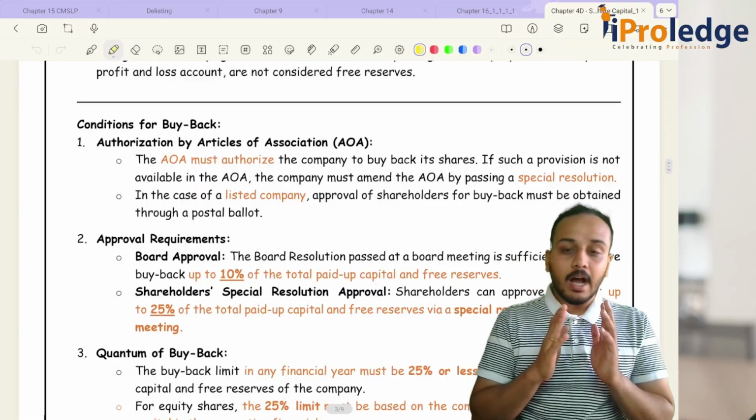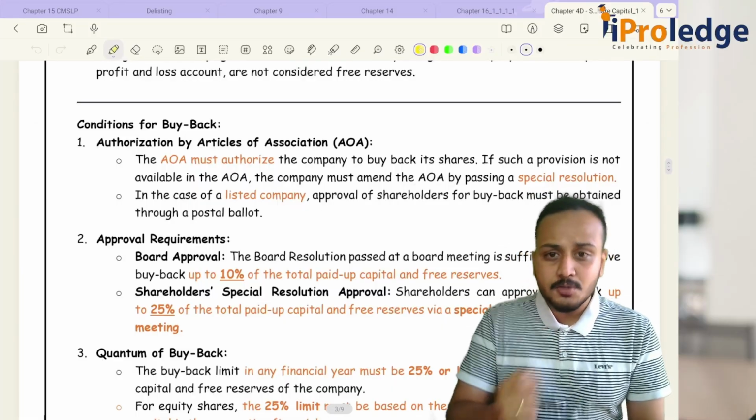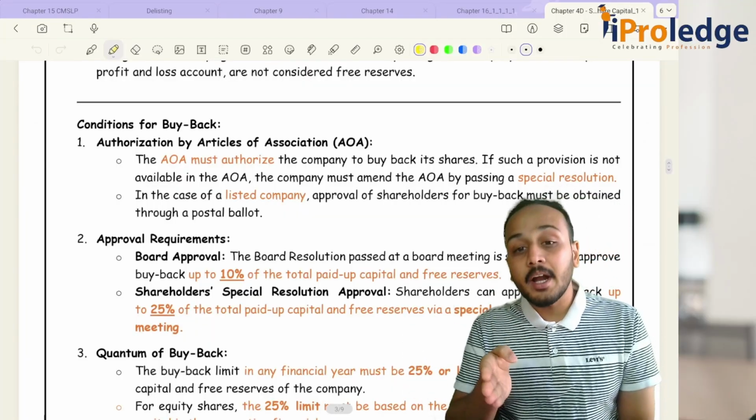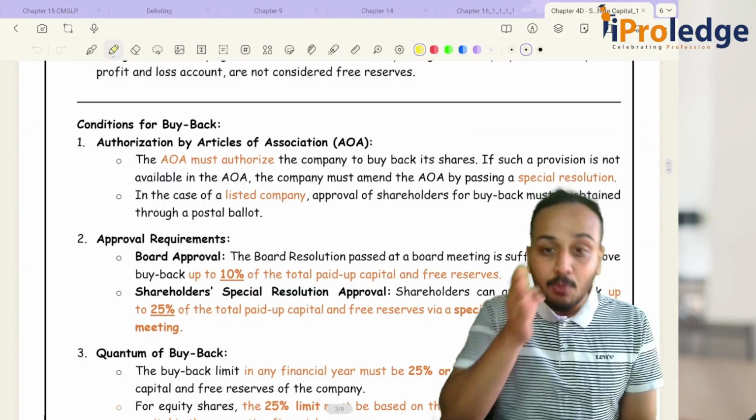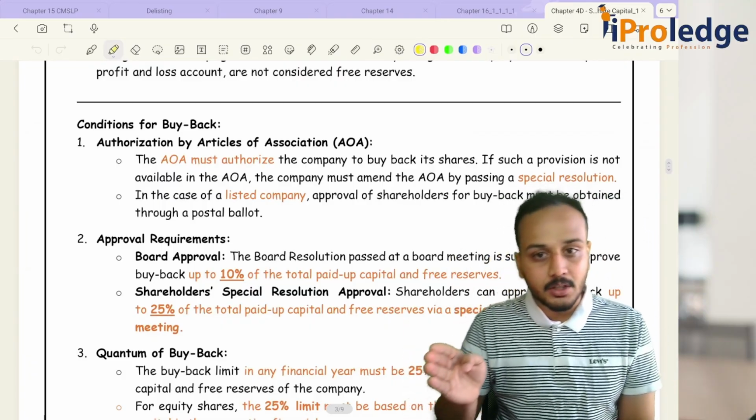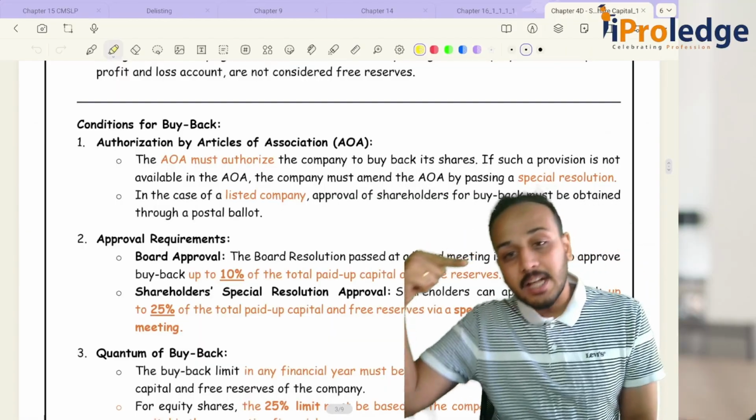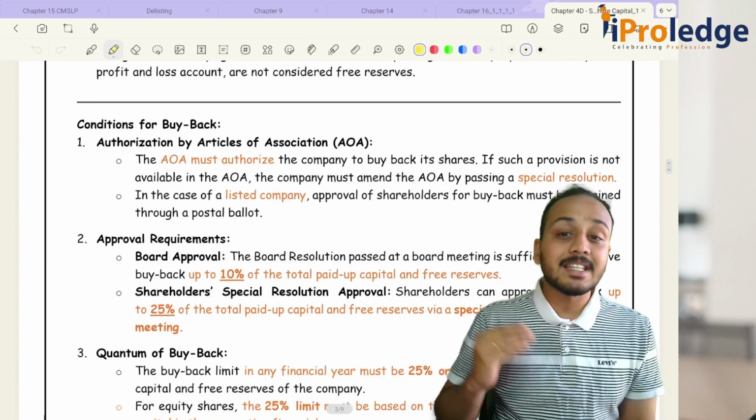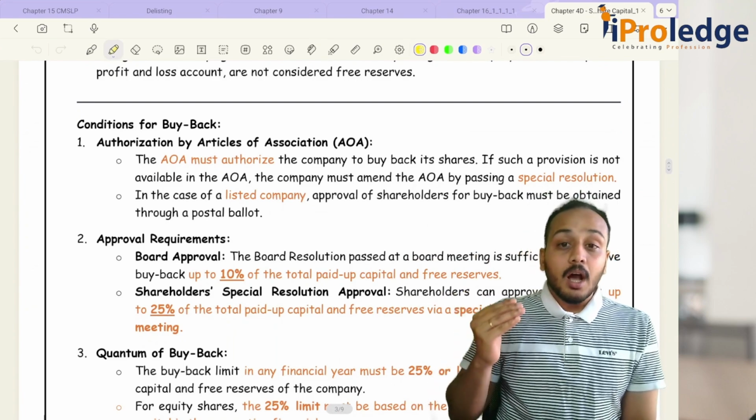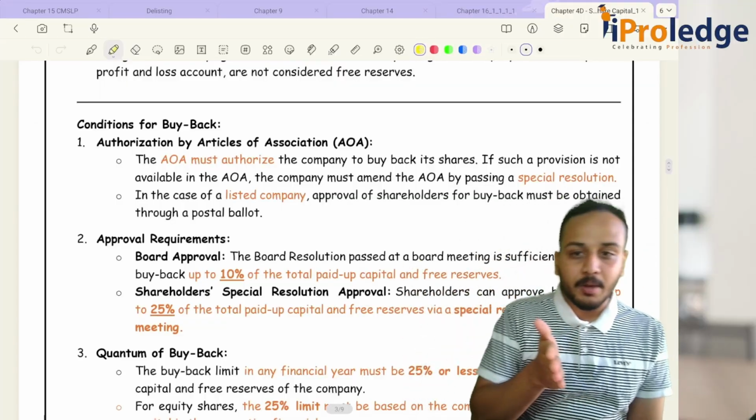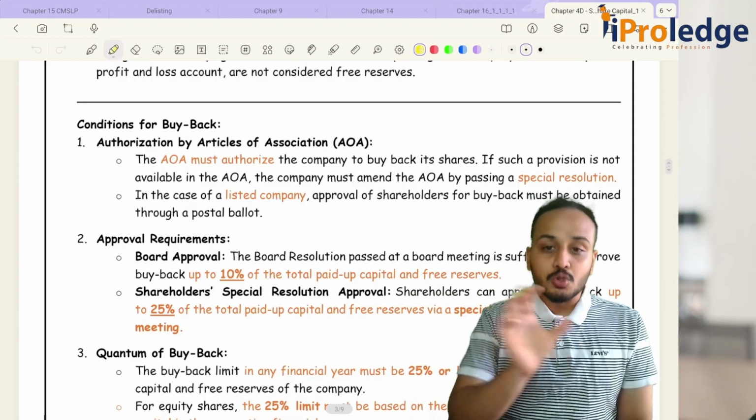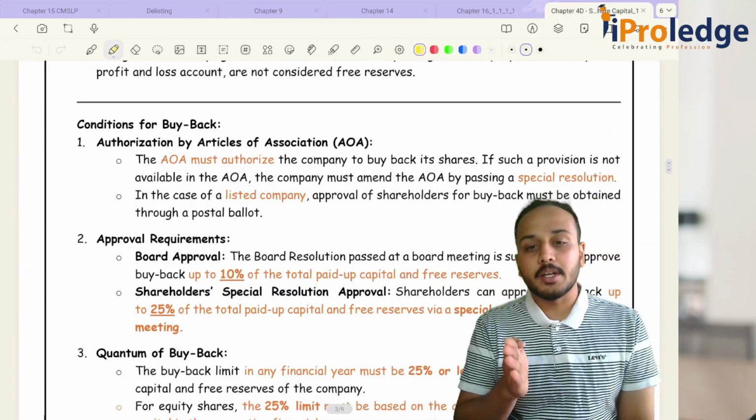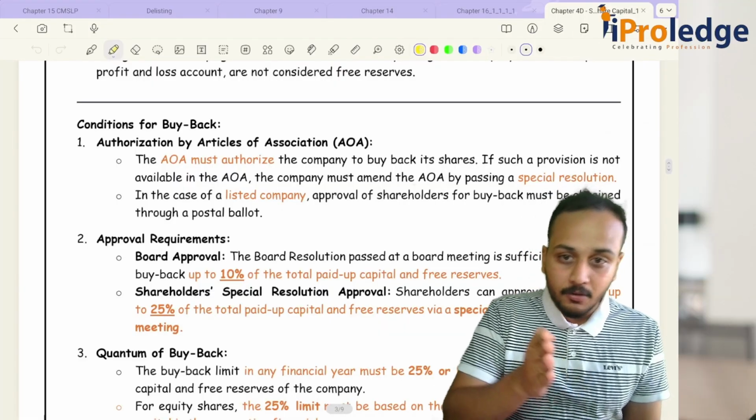Now, is board resolution sufficient? Yes, board resolution is sufficient, provided the buyback is less than or equal to 10% of your paid up capital plus free reserves. But whenever it exceeds 10% of your paid up capital, but is less than or equal to 25%, then you need special resolution. So overall, what is the crux of this? The maximum buyback that you can do in one financial year is 25% of your paid up capital plus free reserves.